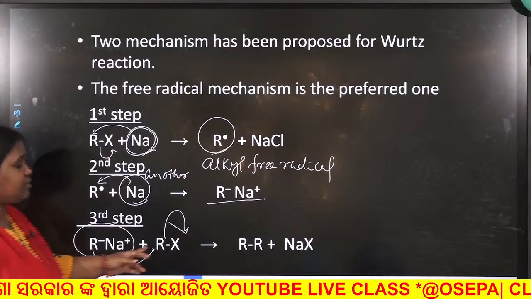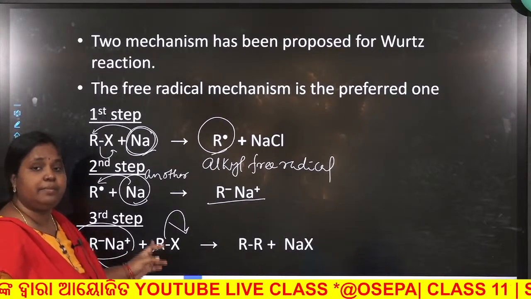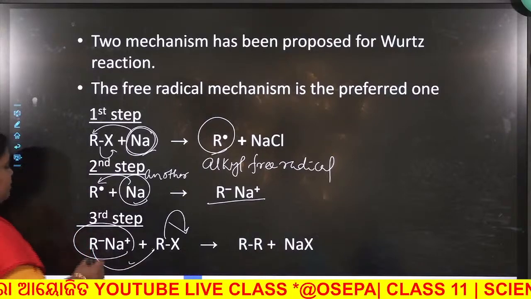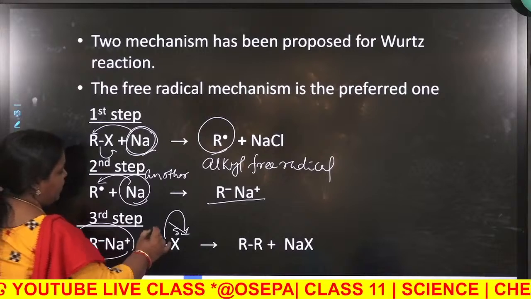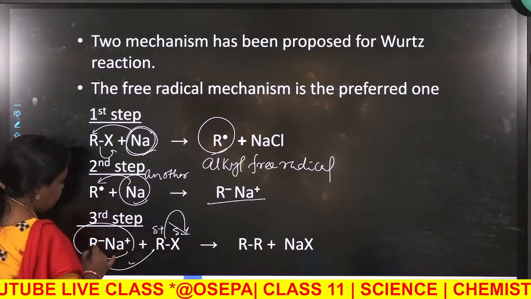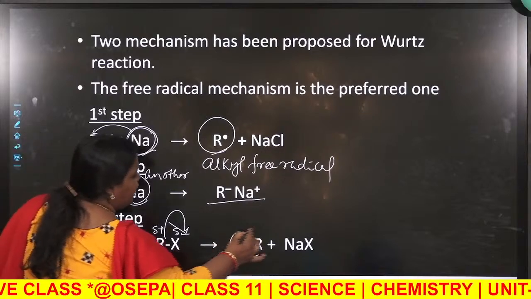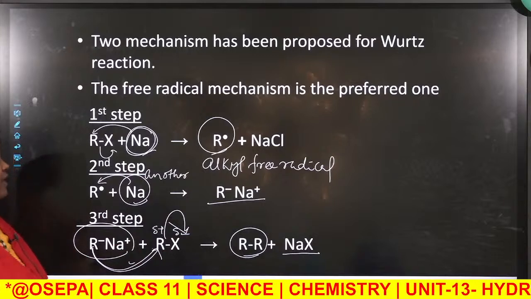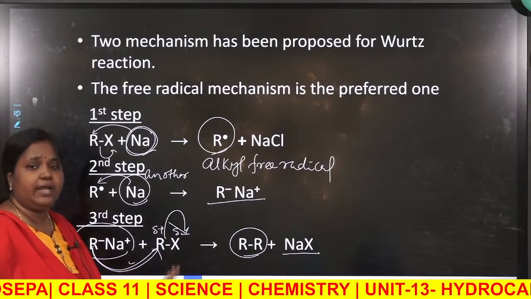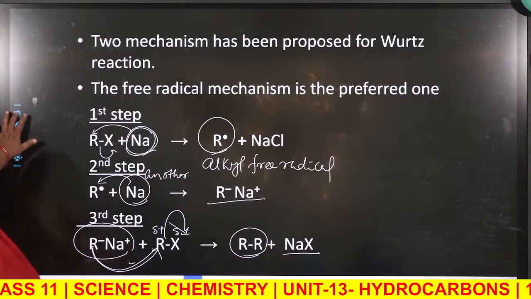A substitution type of reaction, which we have already discussed in the previous chapter. So here R minus attacks X, which is delta positive, and X is delta negative. So this R minus attacks the alkyl group, forming your alkane and NX. This is the suitable mechanism, or the preferred free radical mechanism, which has been proposed for Wurtz's reaction.